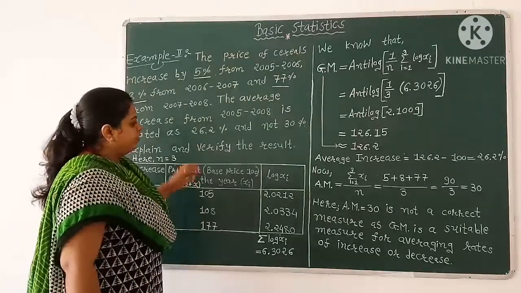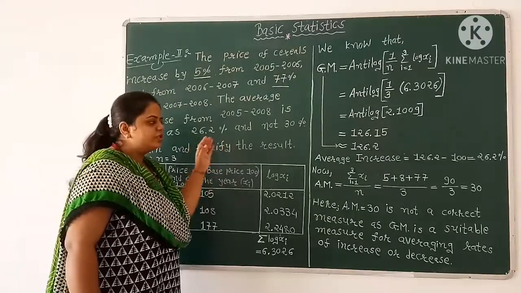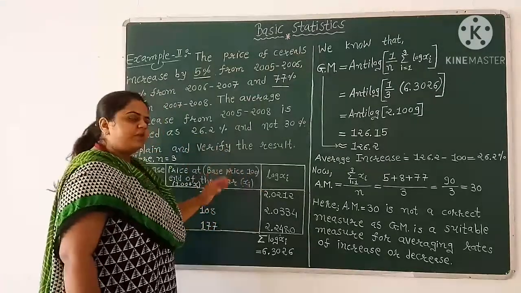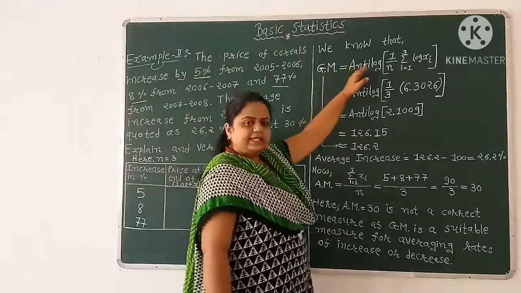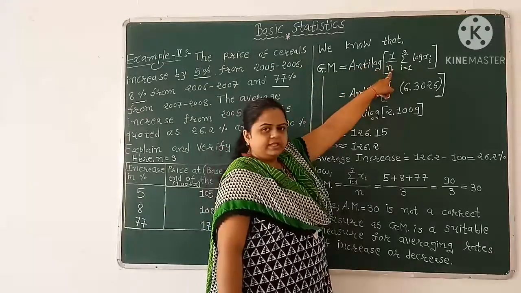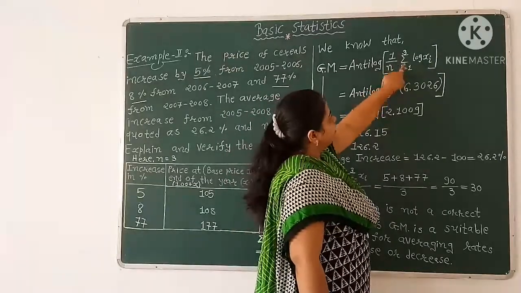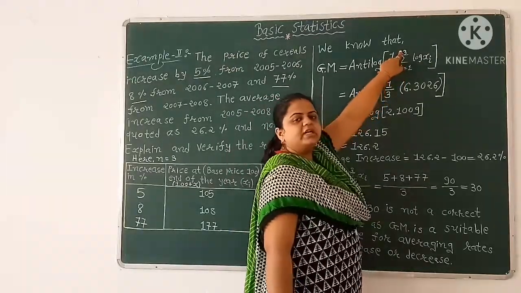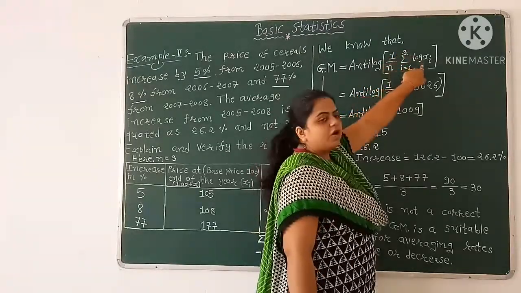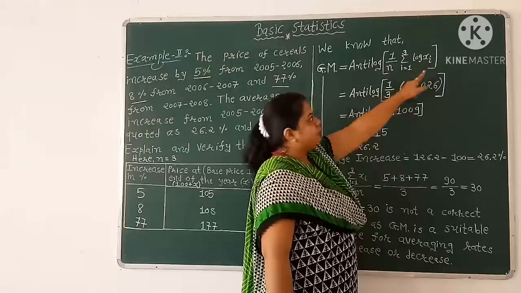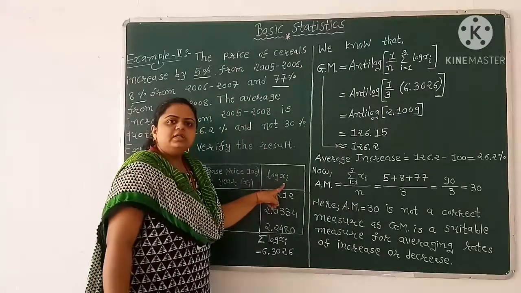And we know that for measuring the average increase or decrease, we have to use geometric mean, and the formula for geometric mean for ungrouped observations equals anti-log of 1 over small n, where small n is the total number of data, summation i equals 1 to small n log xi. But here our small n equals 3, so summation i equals 1 to 3 log xi. So first of all we have to find summation log xi. For that we find log xi.